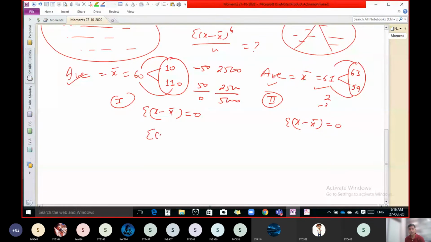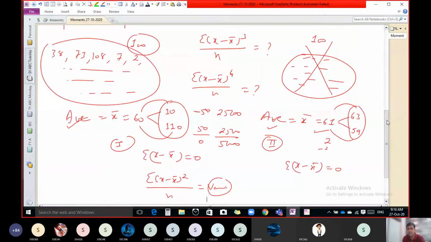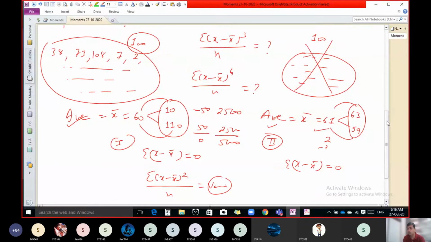So if we take square of that, and then after if we divide it by number of observation, we get variance. So on the basis of variance, we know the consistency of the data. So these are the two measurements to study your data. To study your data, there are two measurements that you know very well.